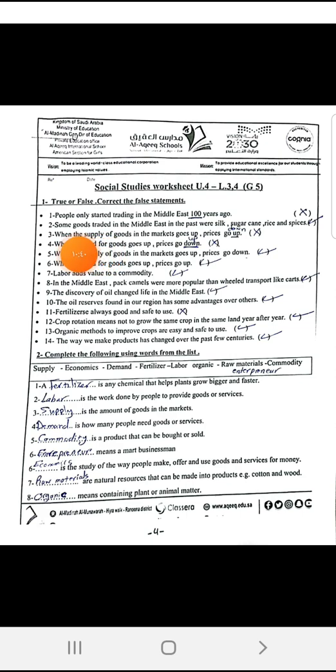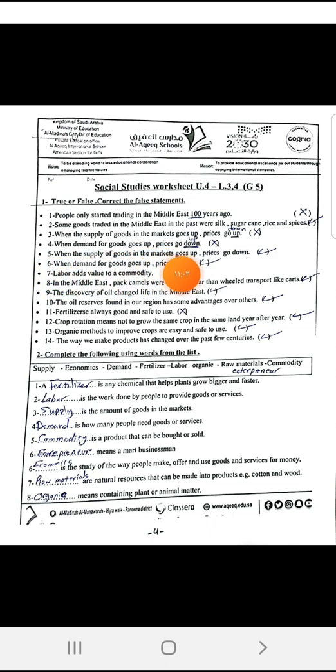are different. So when I say when the supply of goods in the markets goes up, prices go up? No. When the supply is up, prices go down. Supply and the prices are against each other. But when demand goes up, prices go down. This is not true because I said before that demand and the prices go up together or go down together.